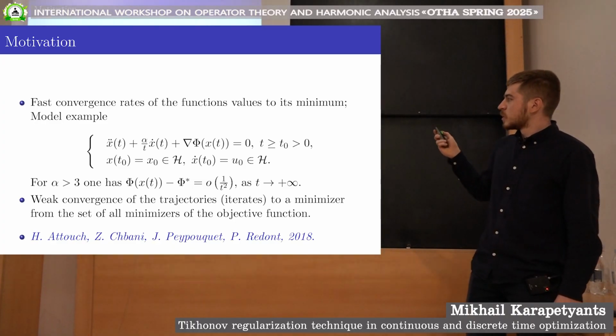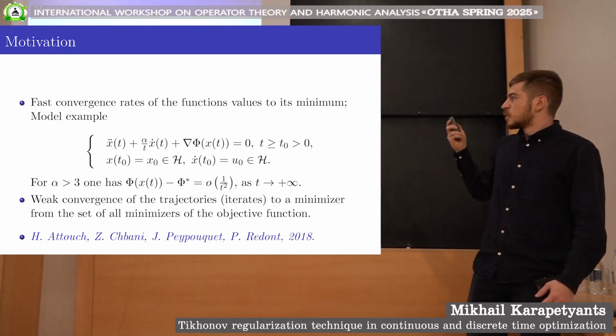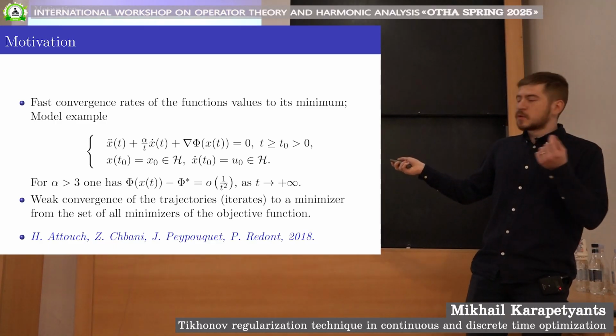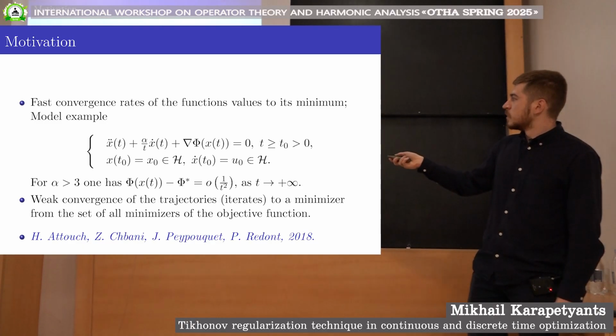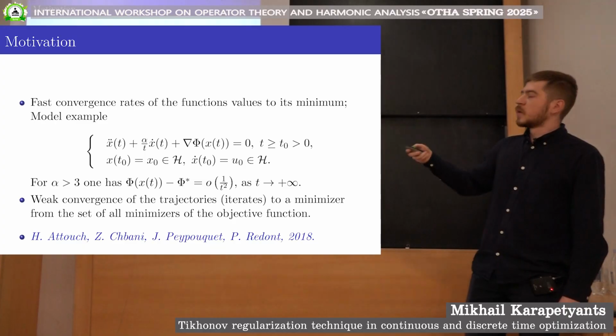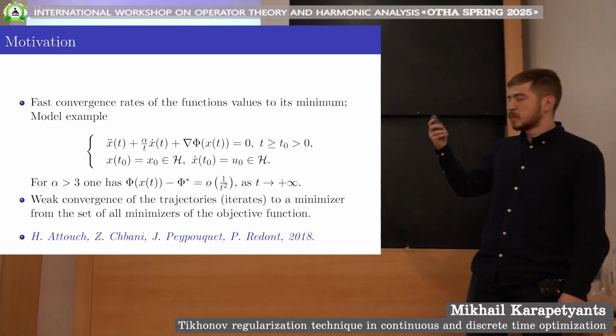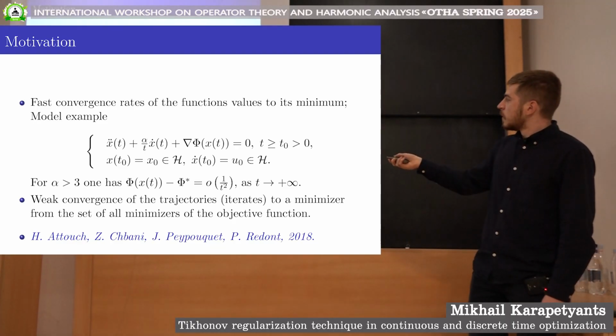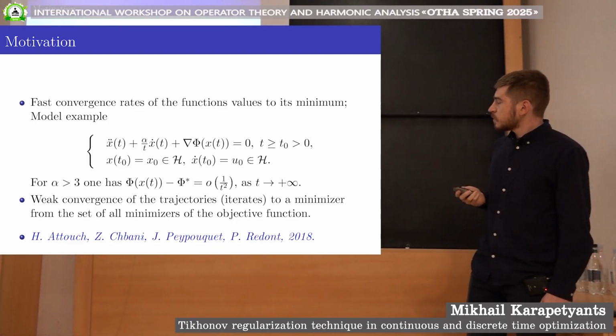The second point which we are looking to prove is the weak convergence of the trajectories to a minimizer from the set of all minimizers of the objective function. So the trajectory x(t) is the solution of this equation, and we would very much like to show the weak convergence of those trajectories to a minimizer, to one of them, of the objective function.